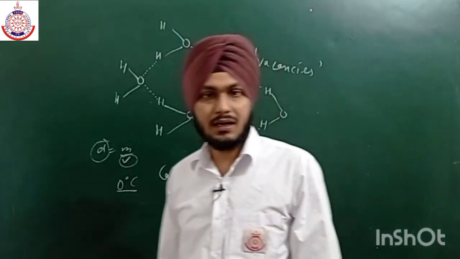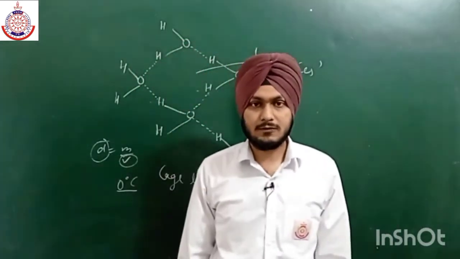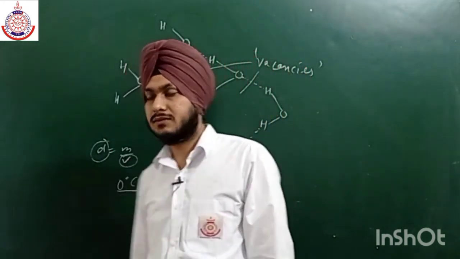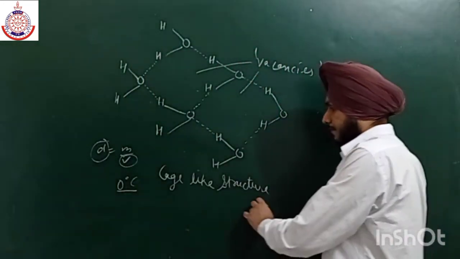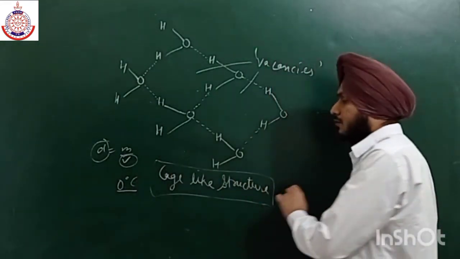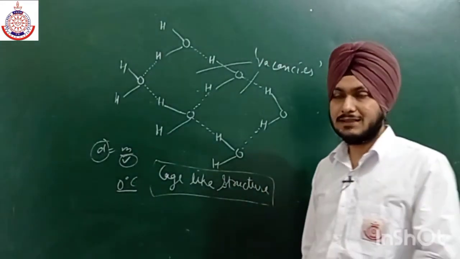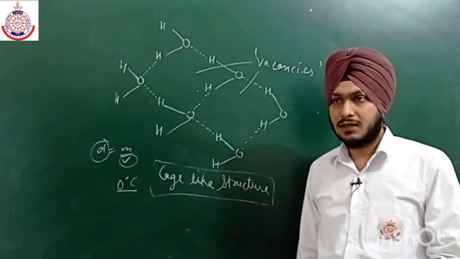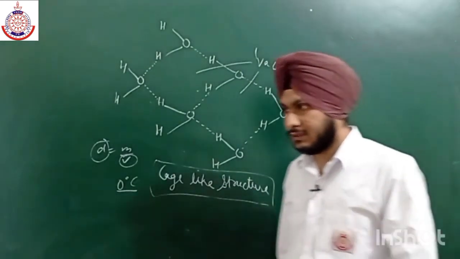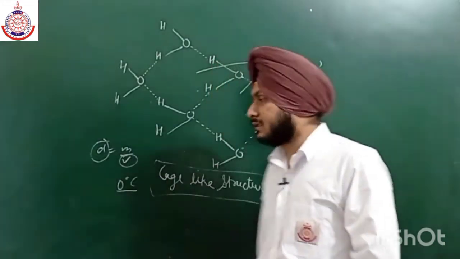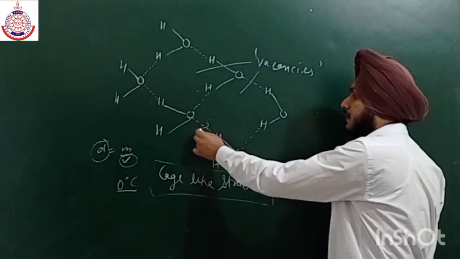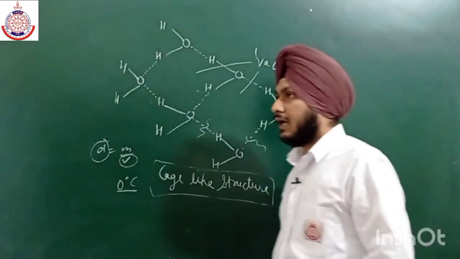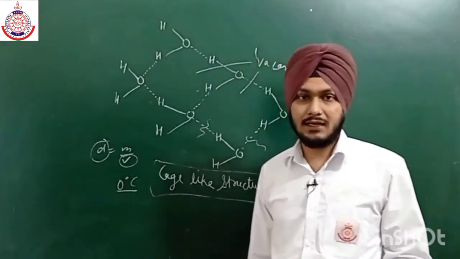So that is why ice usually floats on the surface of water, because the density of ice is less due to the formation of this cage-like structure. Now I hope everything is clear to you. As the temperature decreases, the water starts forming cages. But as we increase the temperature again, these hydrogen bonds start breaking, and the density starts increasing.